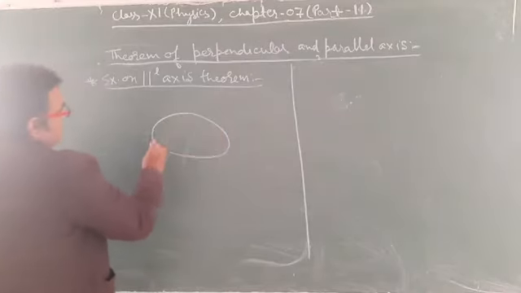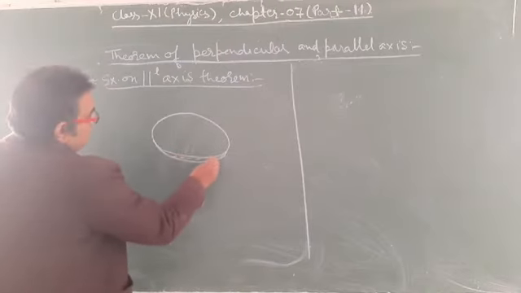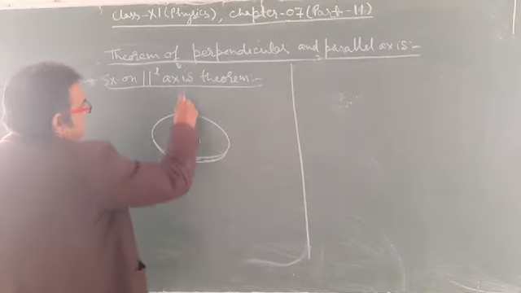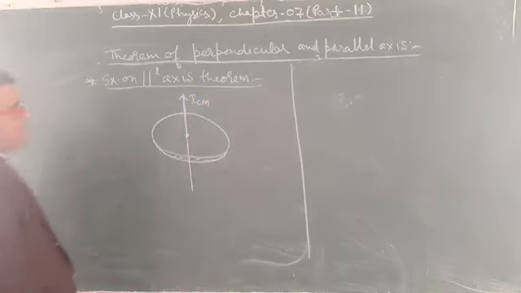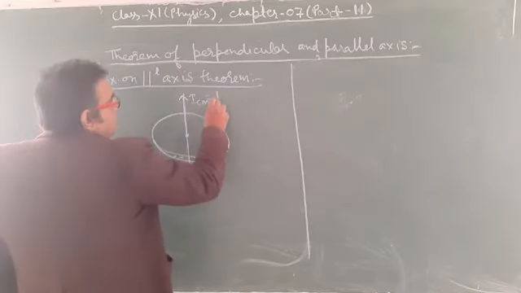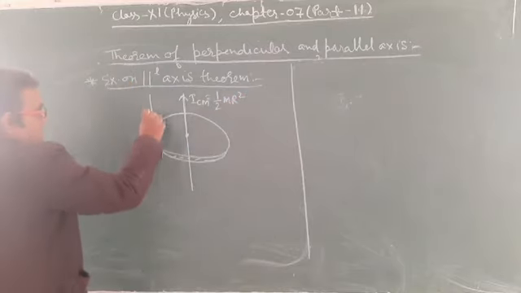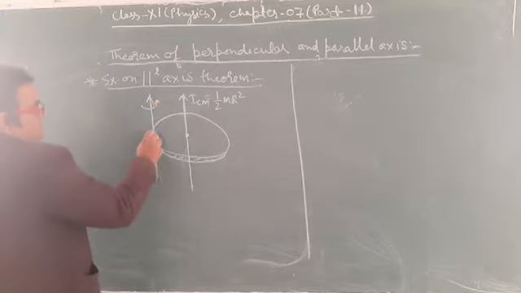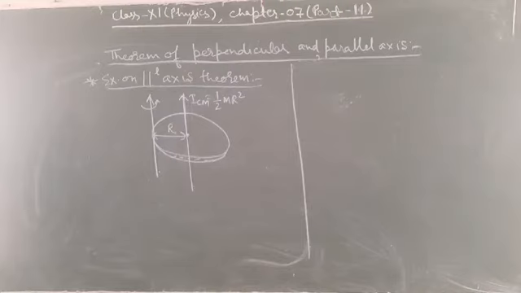This is the disk and this is the axis, perpendicular, that is I center of mass. Its value is given as 1 by 2 mr square. And you have to find the moment of inertia of this disk about this axis, which is at a separation of r.